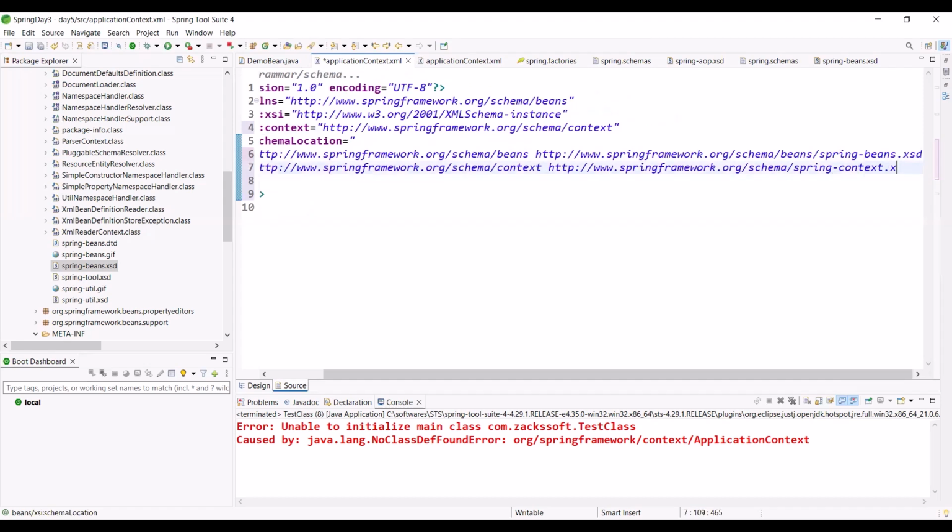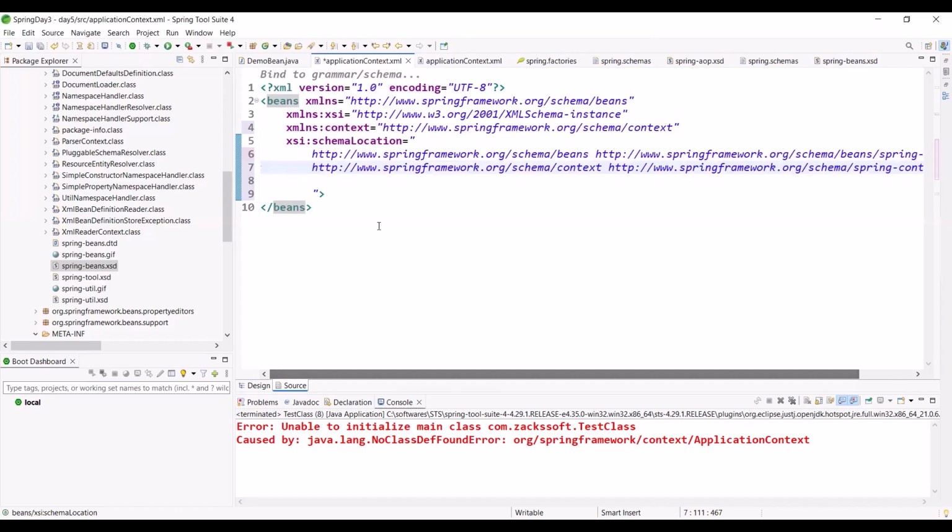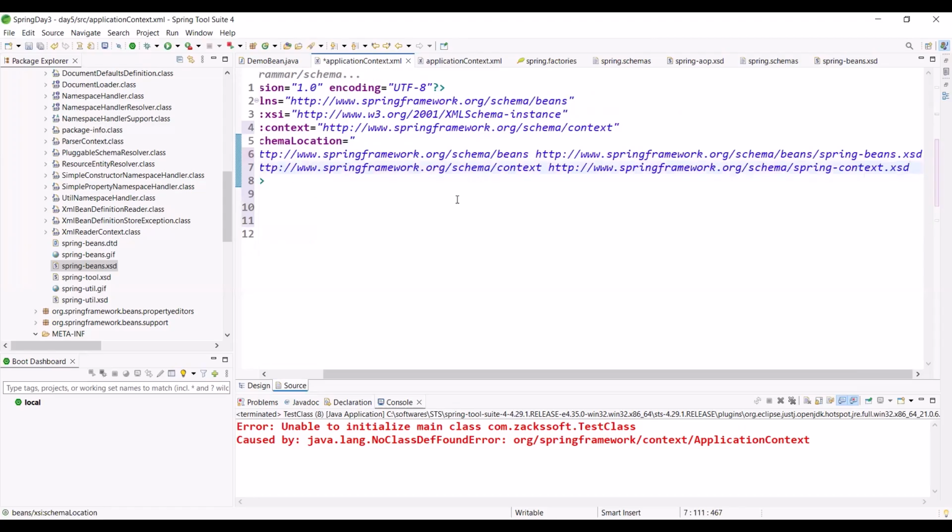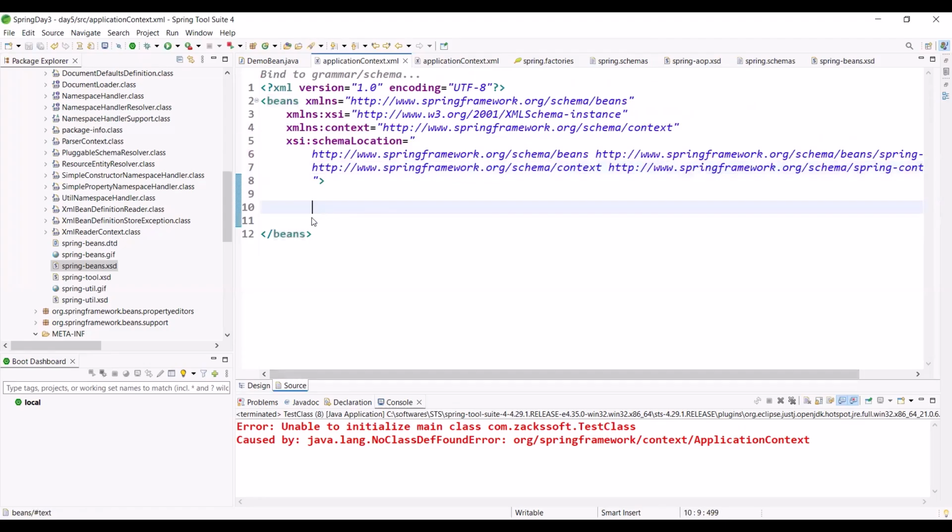Now you can understand what will happen internally. Everything is fine up to now. I repeat again, if you can understand this line, there are no issues. Now I want to use one tag, for example, context, component scan. Okay, it is not coming.